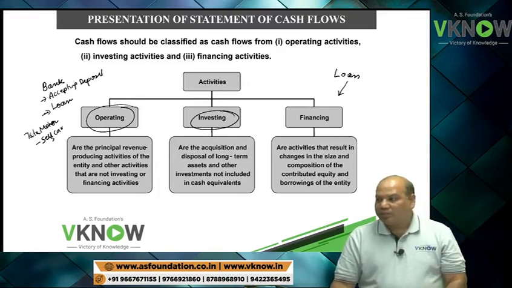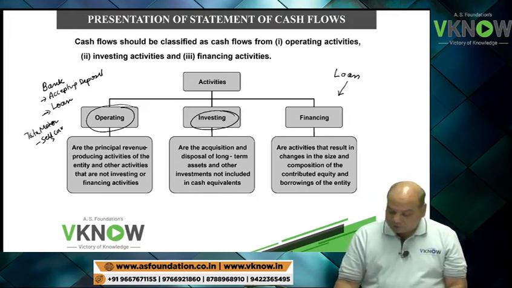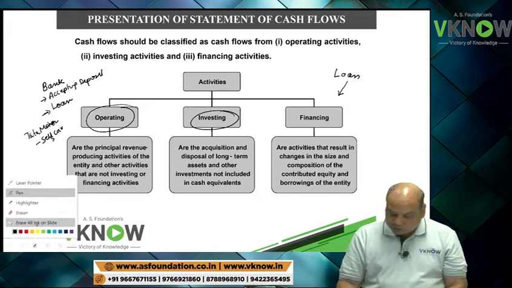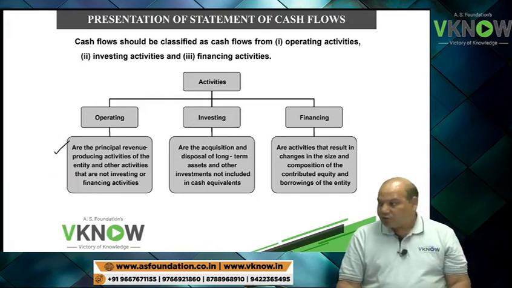For a car company, selling a car is operating activity, but for another company, it might be an investing activity. For a bank, giving a loan is an operating activity, but for other companies, it may be a financing activity. So quickly let us go through what are operating, investing and financing activity.